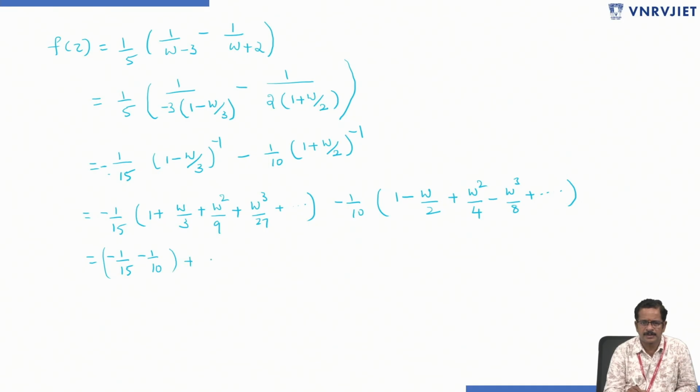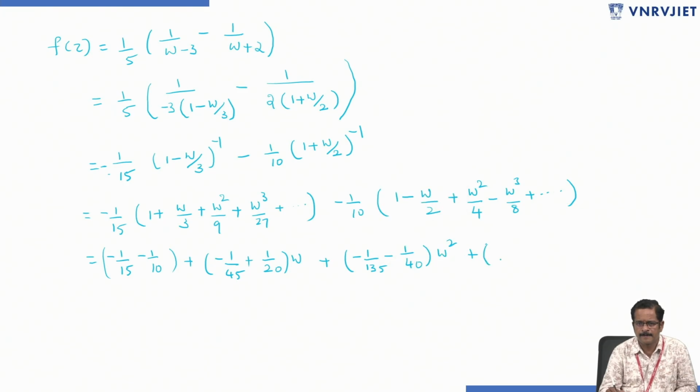Next, plus minus 1 by 45 plus 1 by 20 into w, plus minus 1 by 135 minus 1 by 40 w square, and plus minus 1 by 15 into 27 minus 1 by 80 plus 1 by 80 into w cube, and so on.